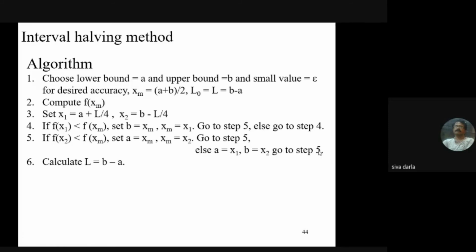Calculate L is equal to b minus a. If the modulus of this length of uncertainty, the updated L value, is less than the accuracy epsilon, then we can terminate, otherwise go to step 2. What is step 2? I update xm as well as a and b, then we can proceed further.